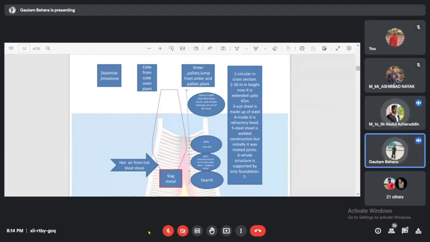You can write some points. Actually, for better reaction between hot air and raw material. For better reaction, you are saying. Yeah, these are some points. But what is the important point? The most important point.